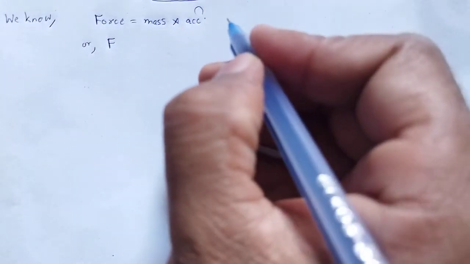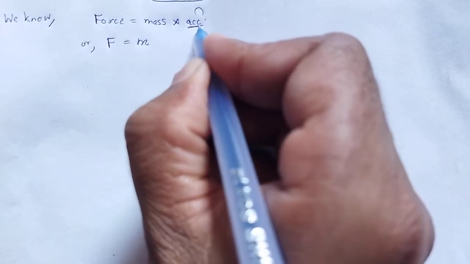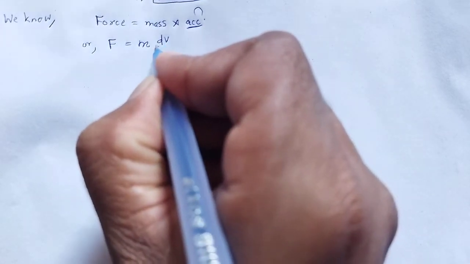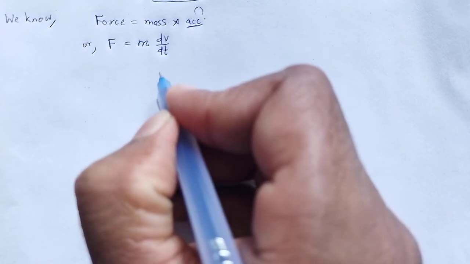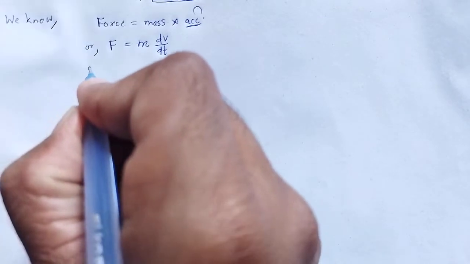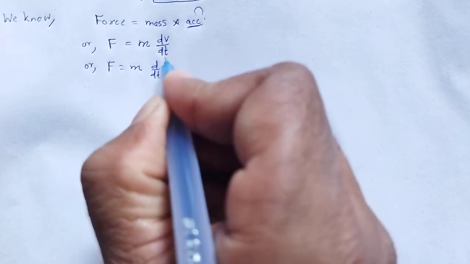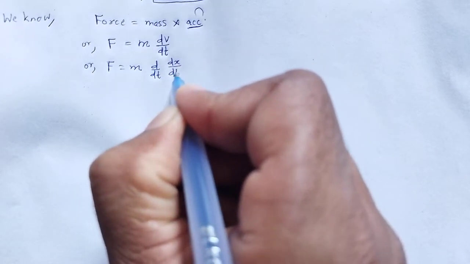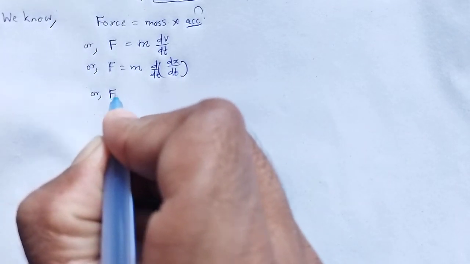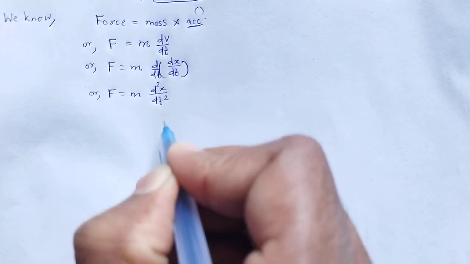In case of simple harmonic motion, acceleration is the rate of change of velocity, that is dv by dt. Again, velocity is the rate of change of displacement, so F is equal to m d by dt of dx by dt. F is equal to m d square x by dt square.